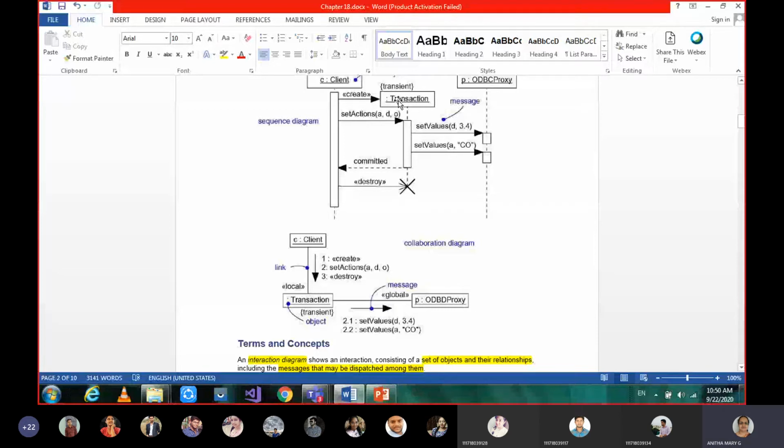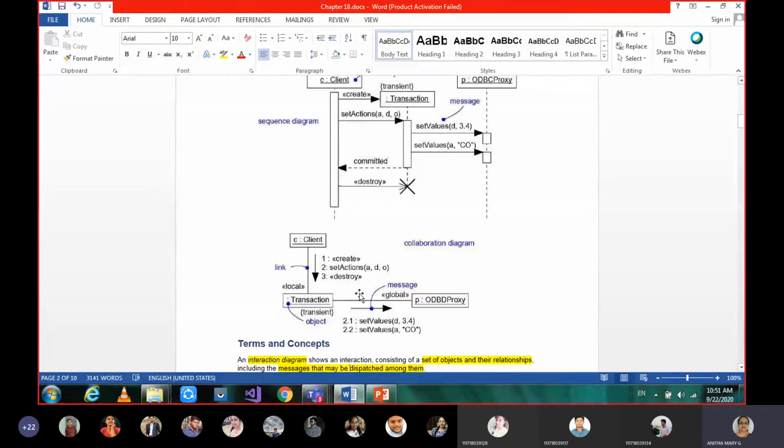The objects' communication or relation, we call it a link. Okay, so this is also a link. In a sequence diagram the messages are in sequence order, so we can trace which is the first one, and after the first message what is second and so on.